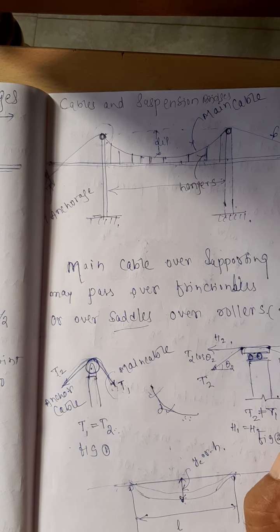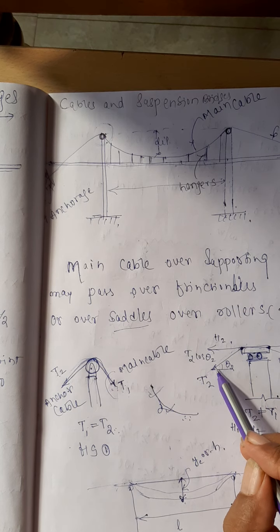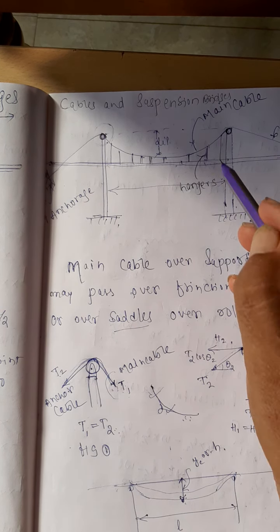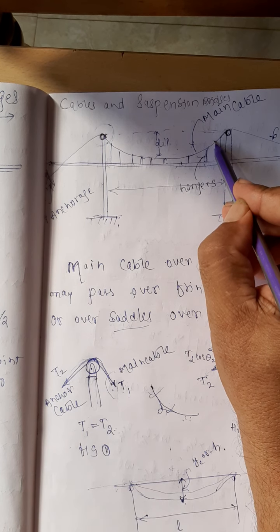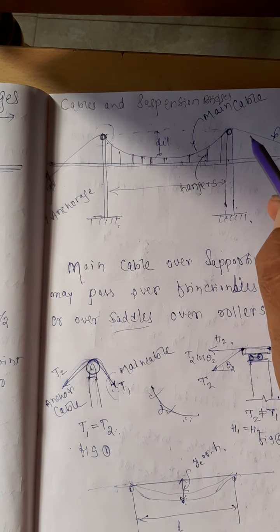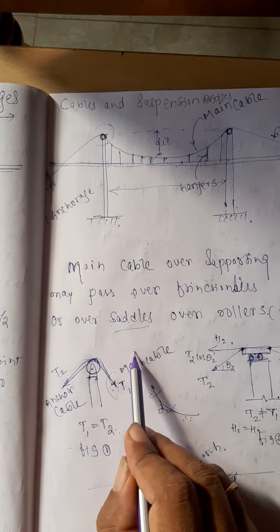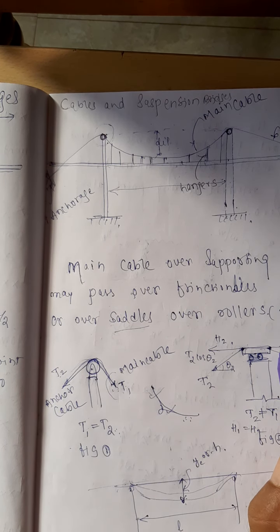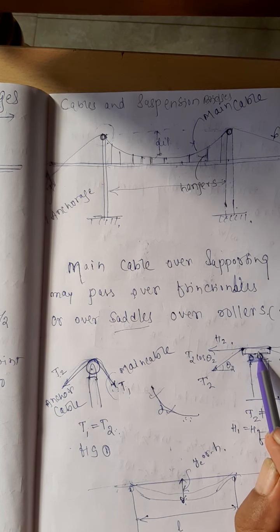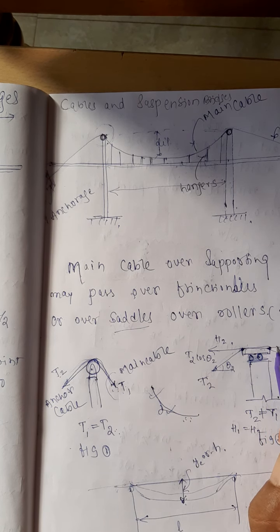Therefore, for equilibrium, if T1 is the tension in this backstay or anchor cable, and T2 is the tension in the main cable, and the orientation of the main cable, that is nothing but this angle, is theta 2, and here the angle is theta 1. That time, to avoid the movement of the rollers here, the net horizontal force on this part must be equal to 0. Means the horizontal components of both the tensions must be equal.